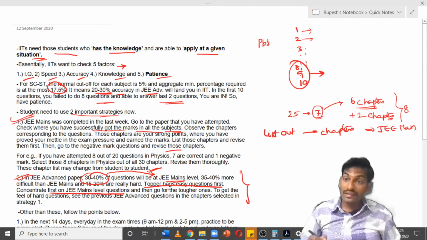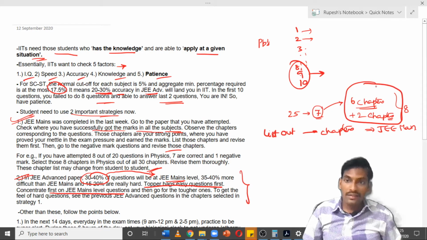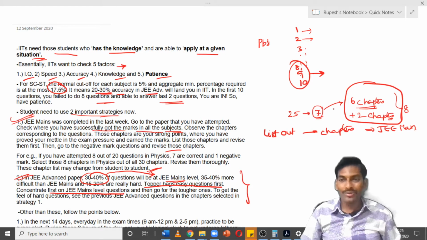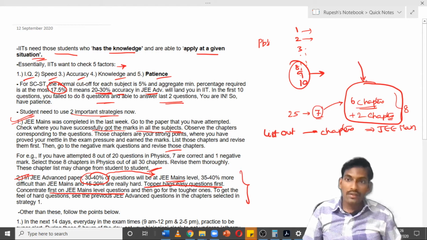To see what a tough question is, in the chapters that you have selected in each subject, go to the 41 years book or previous JEE Advanced questions and see the toughness level in these chapters. Do that, and then practice well the JEE Main level only. I am underlining the word only. That is sufficient for you, and you will not lose any confidence. But see how tough the JEE Advanced level is. Only if you know how the tougher questions appear can you handle them.